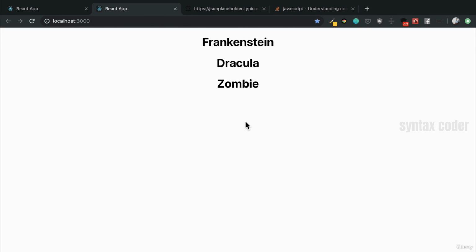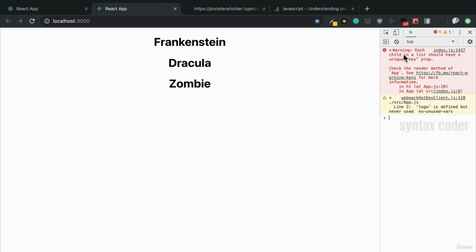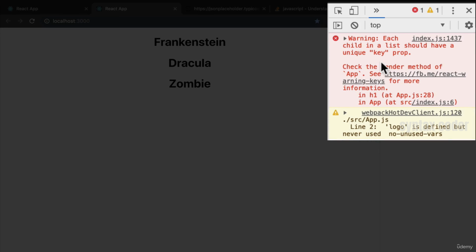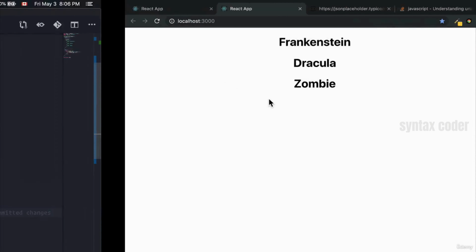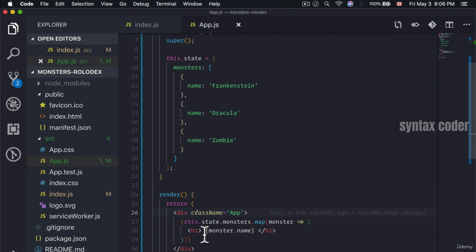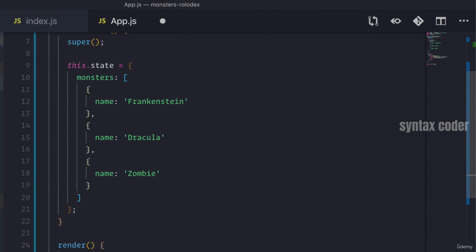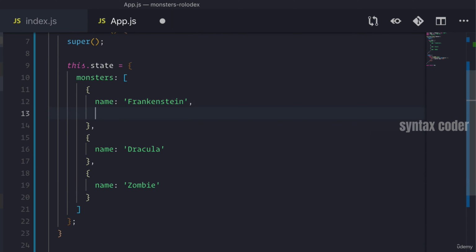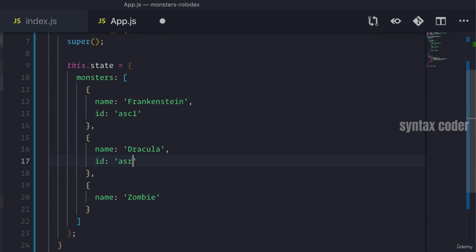We see that. Now, if we open up our console, we'll see this warning that says each child in a list should have a unique key prop. So it's asking us to add a unique key to every child that gets returned out of this map. We've got to provide something that is completely unique to this list of elements. So let's just make a value of ID and just call it something like this. Any random unique string will work.